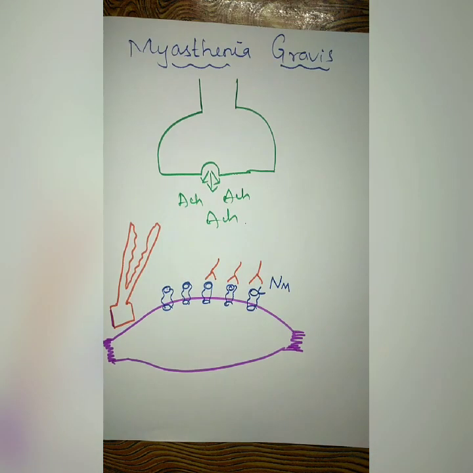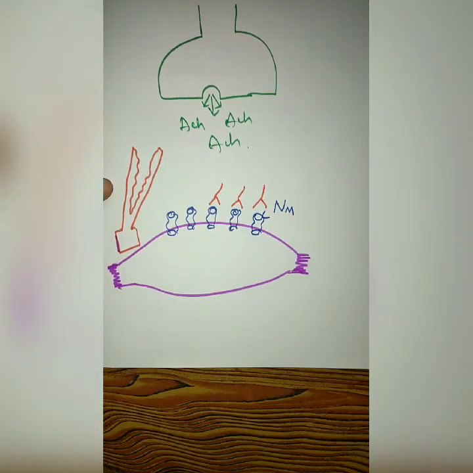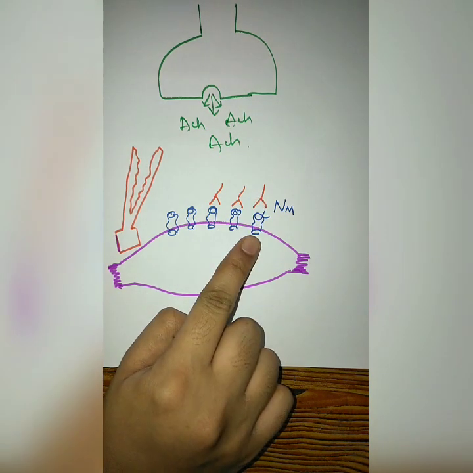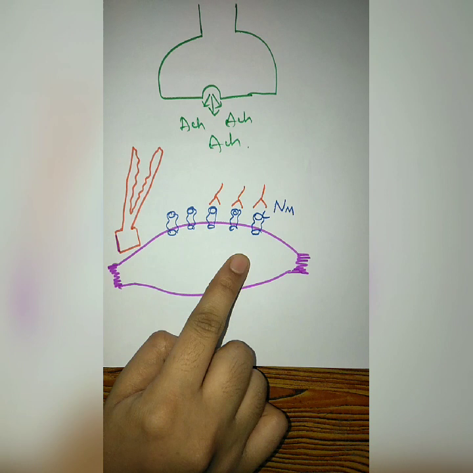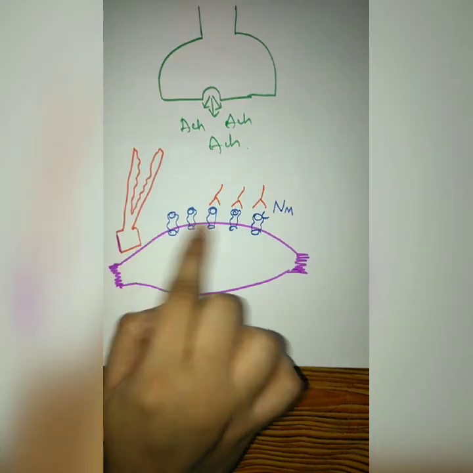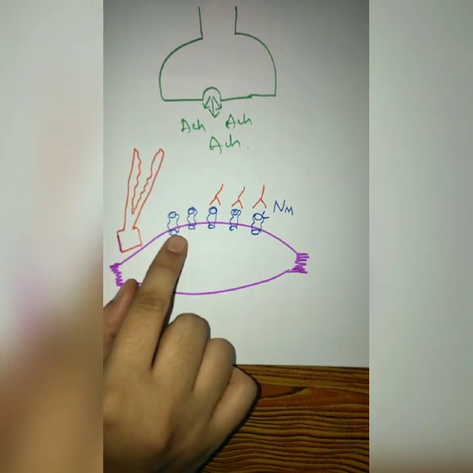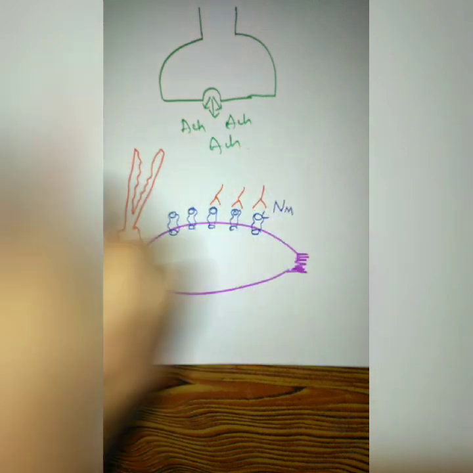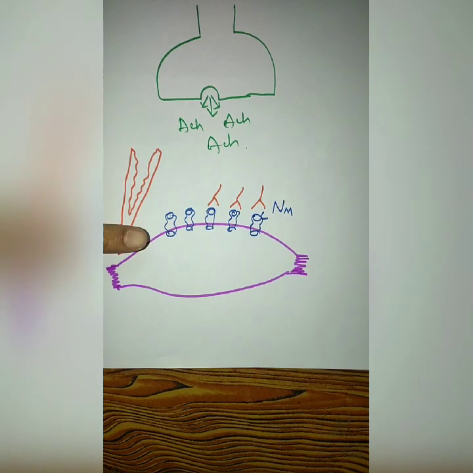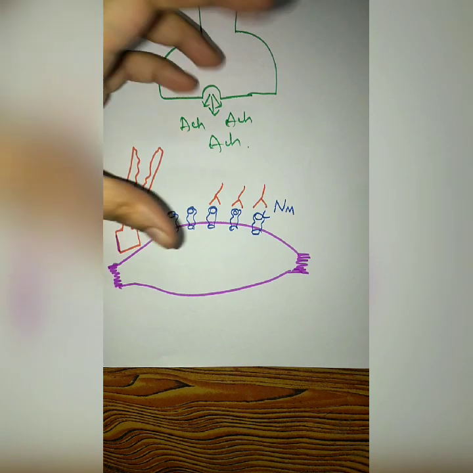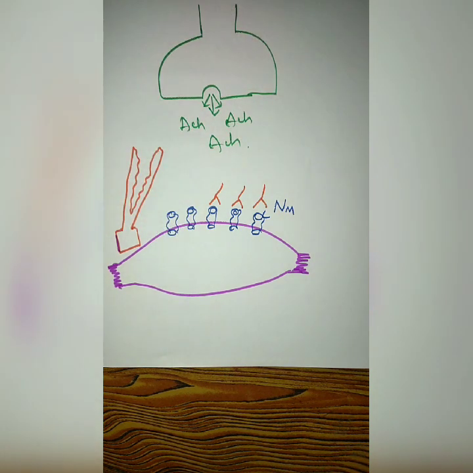So what is myasthenia gravis? Myasthenia gravis is an autoimmune disorder because of which an autoantibody is produced against the NM receptor. When these antibodies interact with the NM receptor, internalization of the receptor takes place, so that on the surface of the skeletal muscle only a few receptors are available for receiving acetylcholine. Because of this, the availability of acetylcholine will be more in the synapse and the number of receptors will be less. So this acetylcholine esterase enzyme will take advantage, and it will hydrolyze the entire acetylcholine present over here.